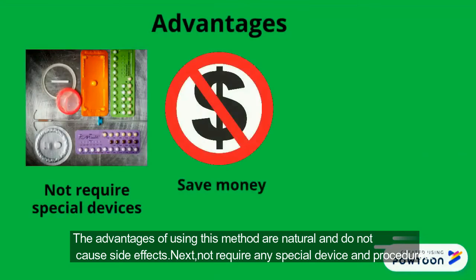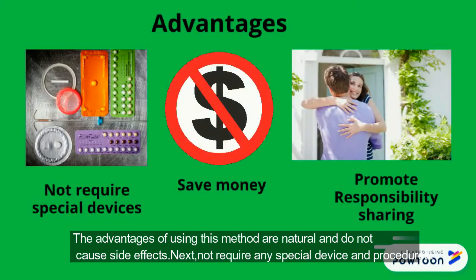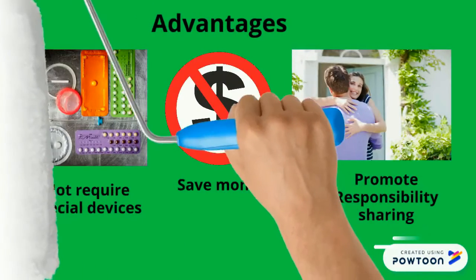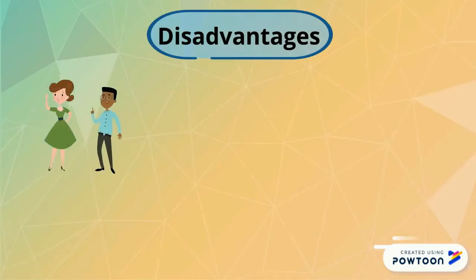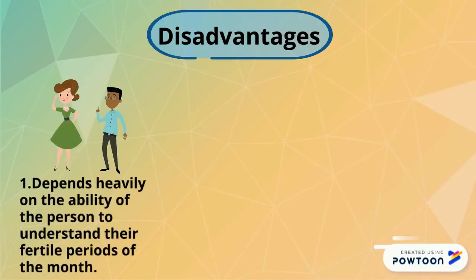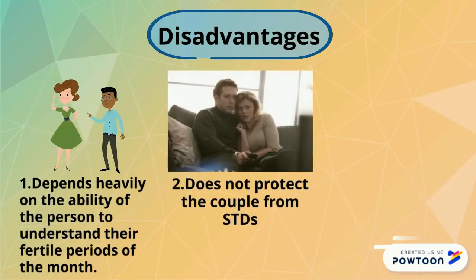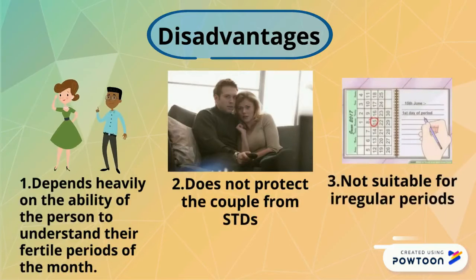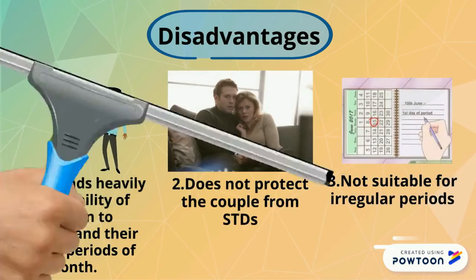The advantages of using this method: number 1, it is natural and does not cause side effects. Secondly, it does not require any special devices or procedures, so it helps to save money. Last but not least, it promotes communication. The disadvantage is that it depends heavily on the ability of the person to understand their fertile periods of the month. This method also does not protect the couple from STDs and is not suitable for women with irregular menstrual periods.